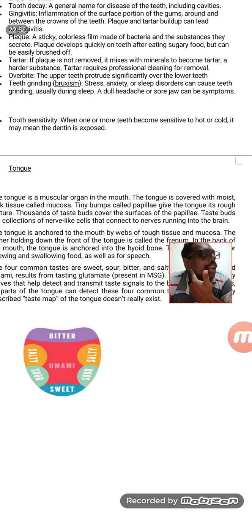The salivary gland that is present over here attached to the jaw, we call the parotid gland, and the one over here is known as the submandibular, and the one underneath the tongue is known as the sublingual.